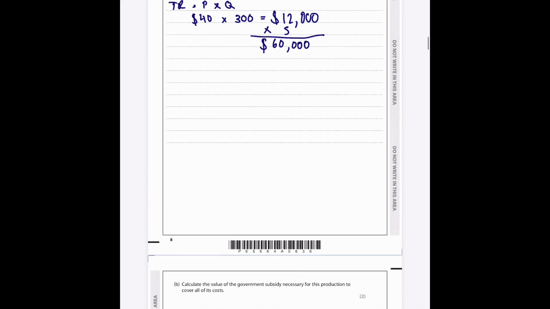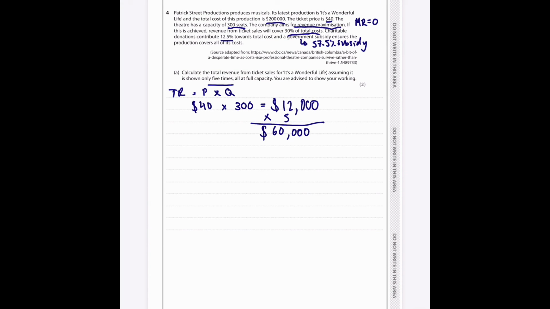Calculate the value of the government subsidy necessary for this production to cover all of its costs. Okay, so the total cost of the production is $200,000.